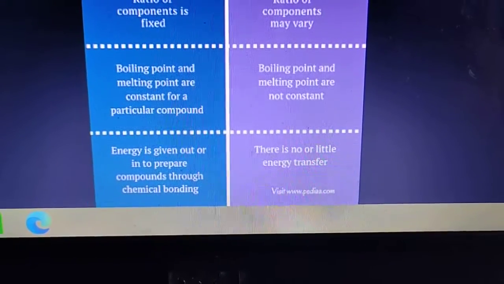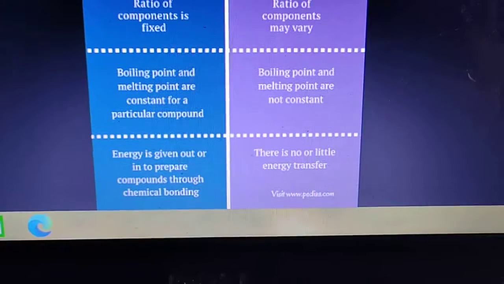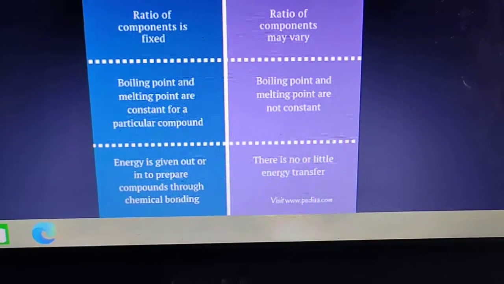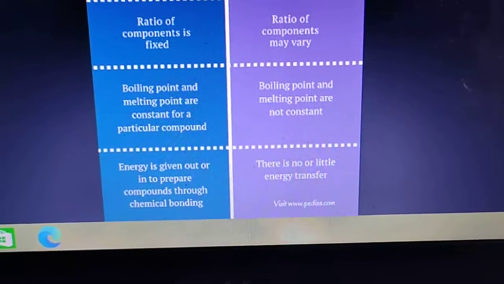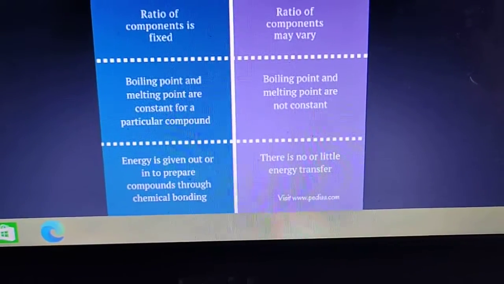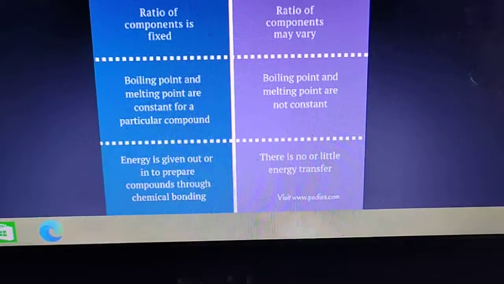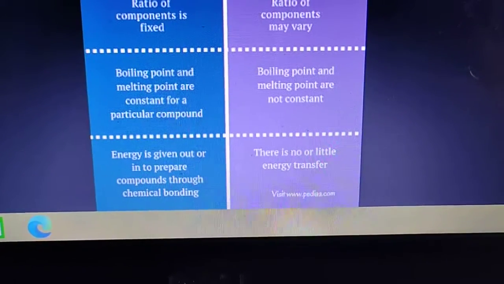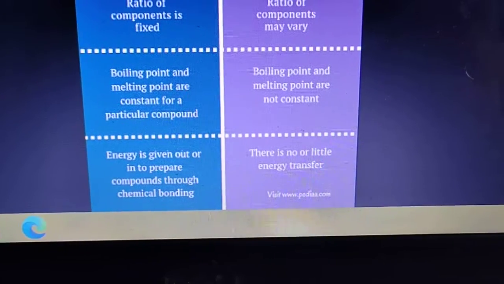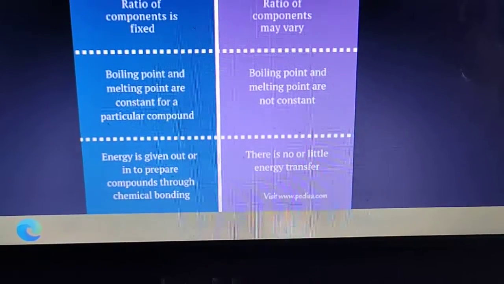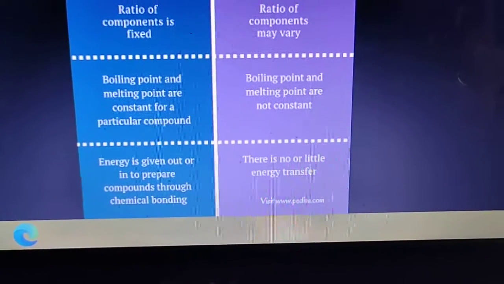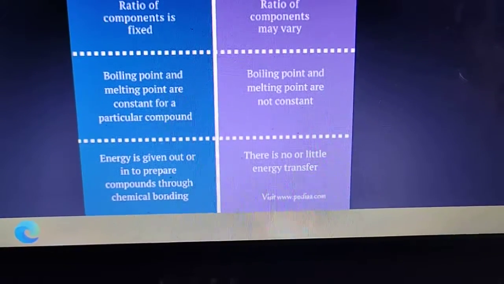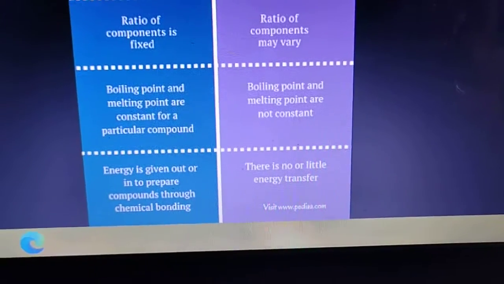Then energy is given out or taken in to prepare compounds through chemical bonding. Like compound formation is accompanied by absorption or evolution of light, heat or electrical energy. In a mixture there is no or little energy transfer, meaning heat, light or electrical energy may not be evolved or absorbed during the formation of a mixture.